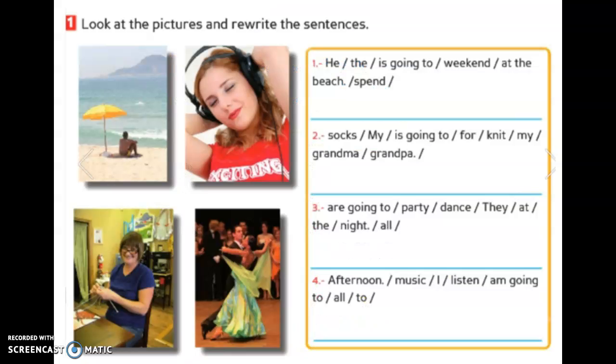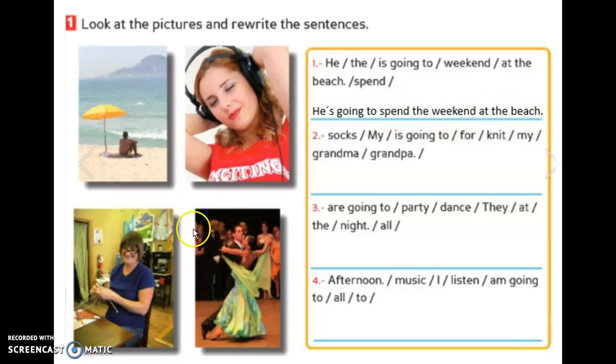Continue. Okay, students, in this part, you need to rewrite a sentence. For example, number 1. He, that is going to, weekend at a beach, spend. What is the order? Okay, now the order is this. This is the correct one, okay? He's going to spend the weekend at the beach. Remember, first personal pronoun, verb to be, going to, verb infinitive, and complement.